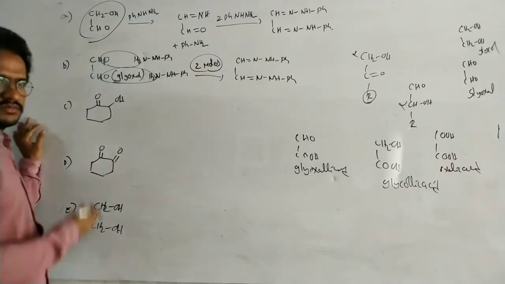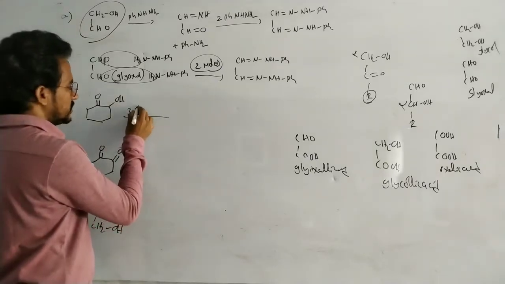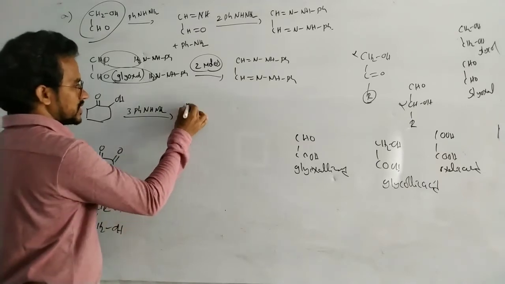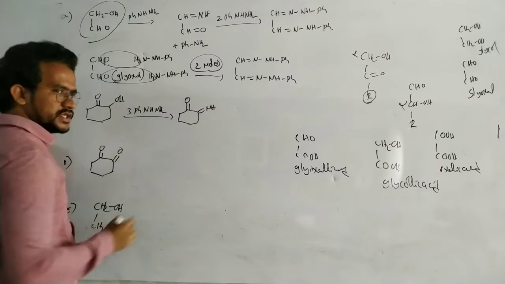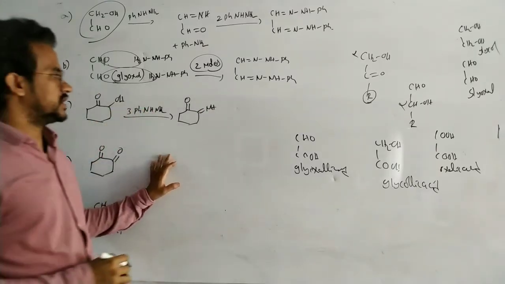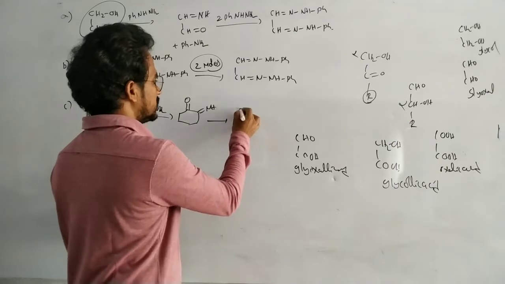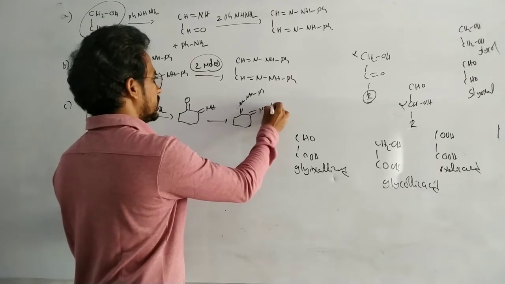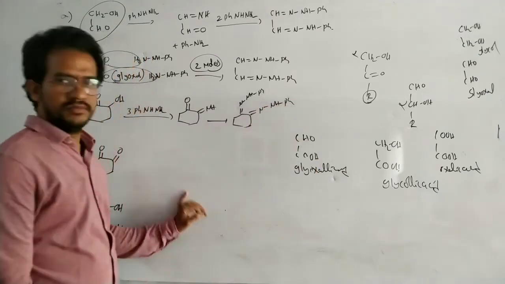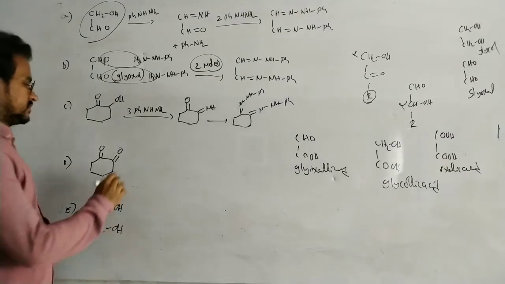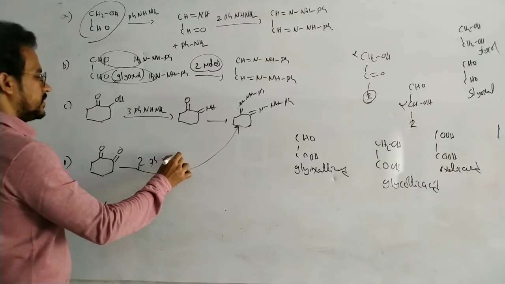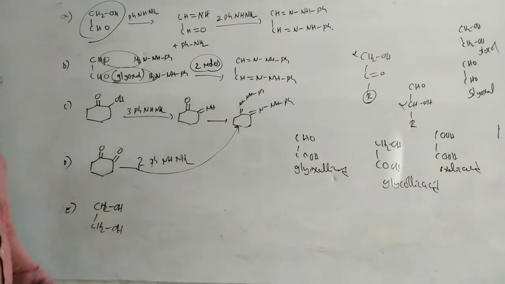Now this one is a hydroxy ketone. Three moles of phenylhydrazine: the first mole oxidizes it to the carbonyl, then it forms the osazone derivative, C=N-NH-Ph. Now coming to this one, it also forms an osazone with just two moles of phenylhydrazine, directly by loss of a water molecule.